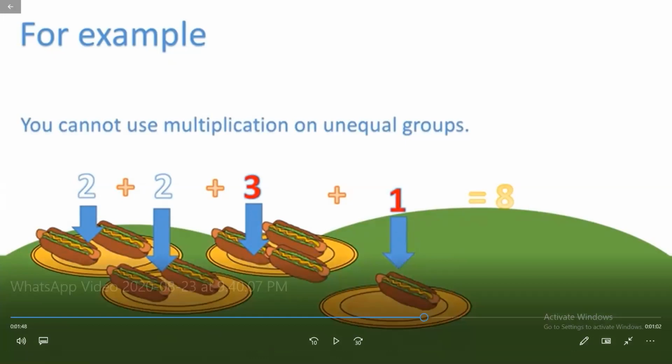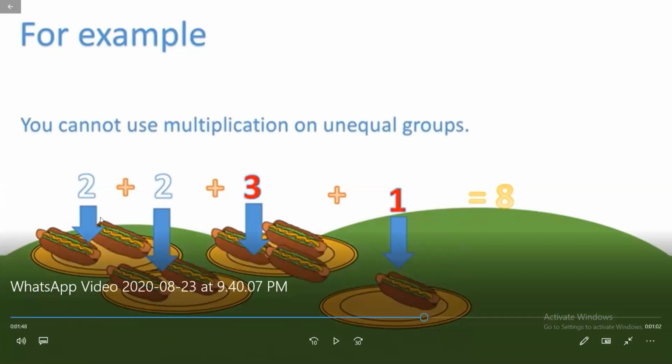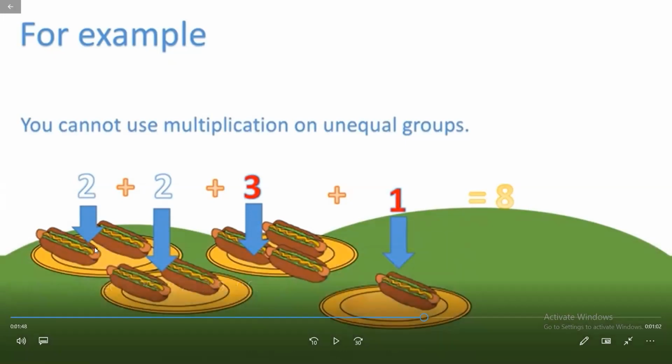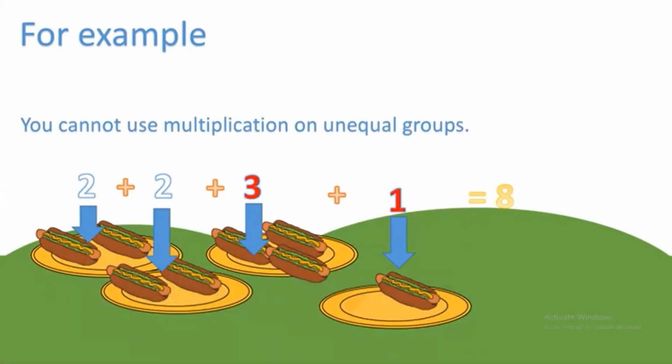When we have equal groups, suppose there are four plates and all plates have two hot dogs, then we can use multiplication. But when the groups are unequal, we have to apply only addition. We cannot find the number with the help of multiplication. The total number of hot dogs will be 8.